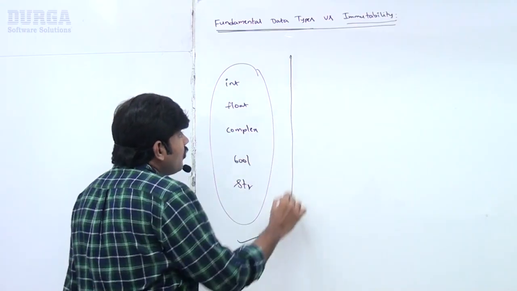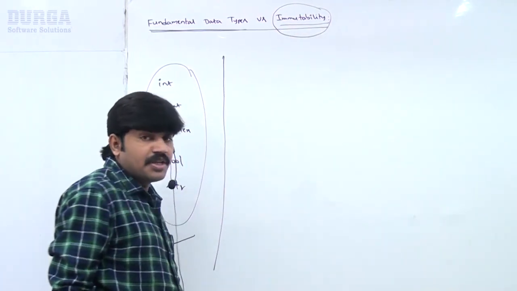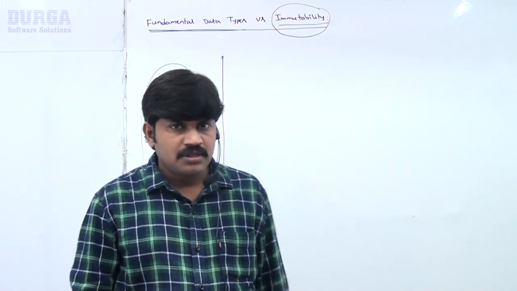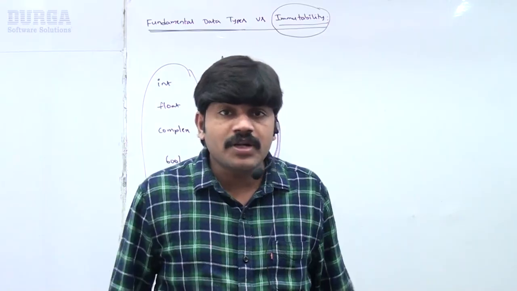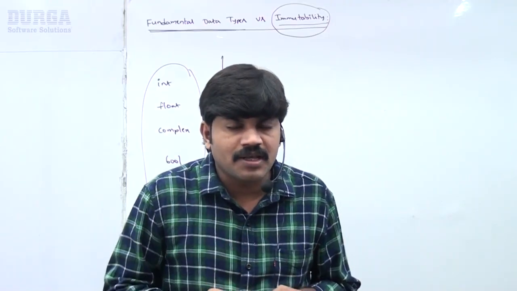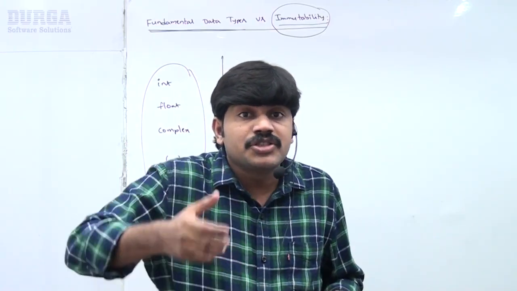Next, what is the meaning of immutable? Forget about Python programming, what is the normal dictionary meaning? Mutable means changeable.